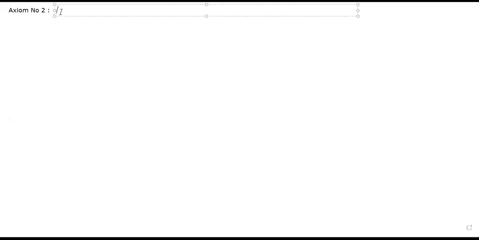What will be the converse? What is the given statement? Converse means what? Ulta. What is the given statement? That if lines are parallel, angles are equal. So what will be the reverse of that? What will be the converse of that?